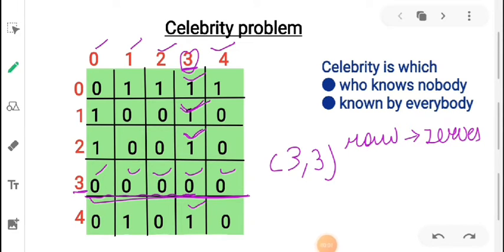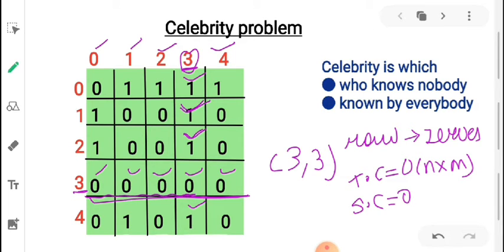The time complexity of this brute force approach turns out to be O(n*m), where n is the number of rows and m is the number of columns, and the space complexity remains constant. But this is not a very optimized approach, right? Because the information is given in O(n^2), that is n times m, one and the same thing, and we have to do it in O(n). By doing it in O(n) we can consider it an optimized solution. So we have to think how we can do this problem in O(n), not in O(n^2).